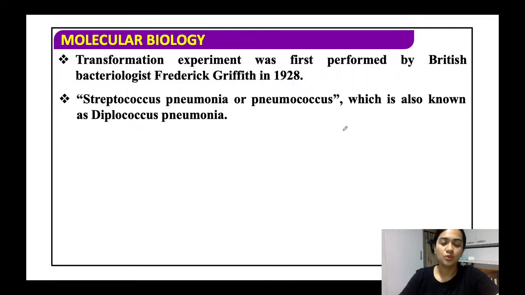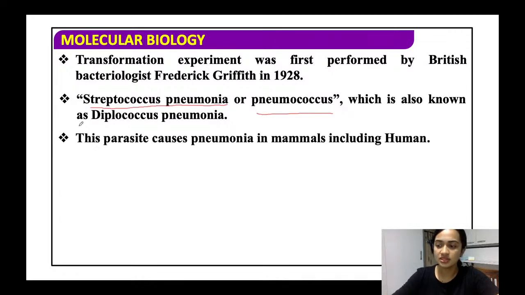All right. So what did he use for his experiments? He used a bacteria called Streptococcus pneumoniae or pneumococcus. Fine. This is also known as Diplococcus pneumoniae. But for your examinations, please remember this name. It is very important, Streptococcus pneumoniae.